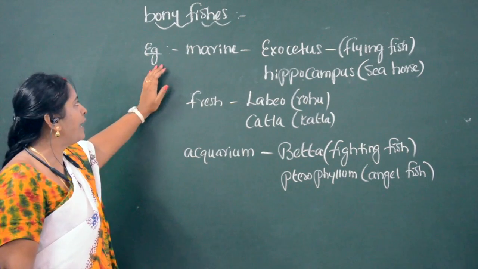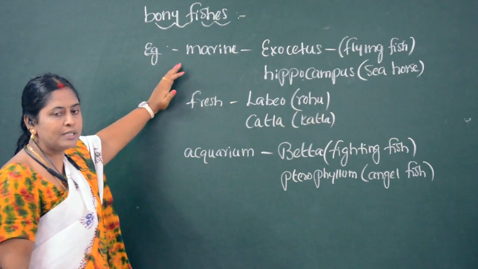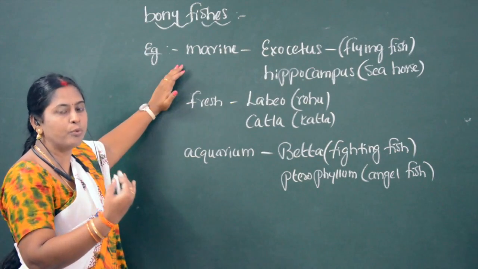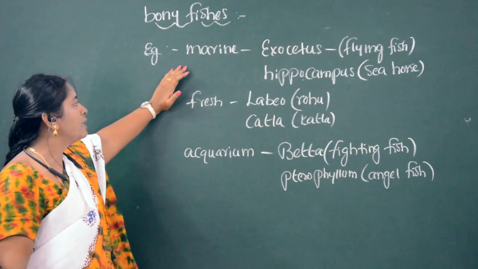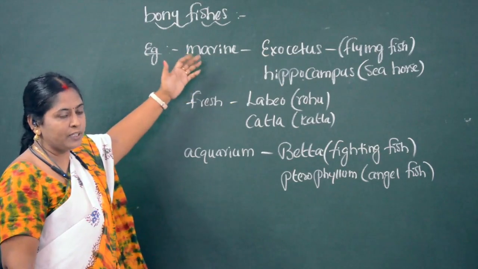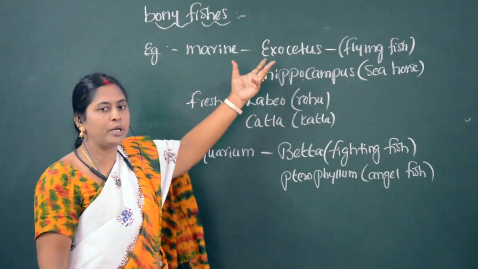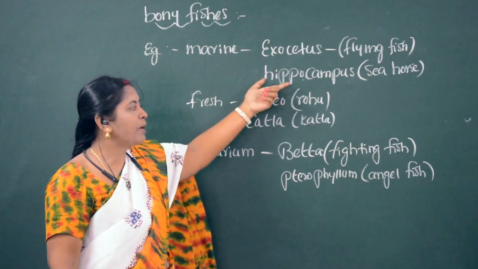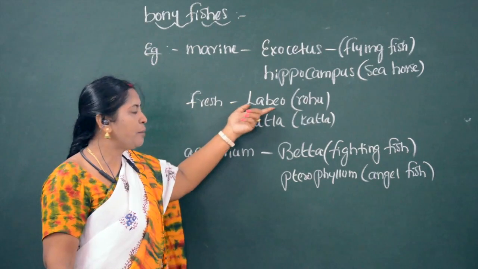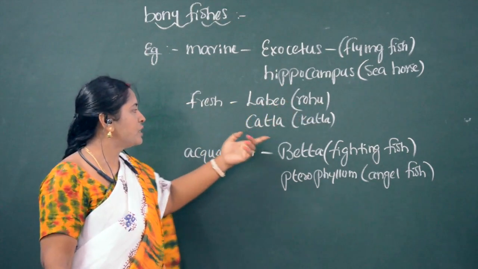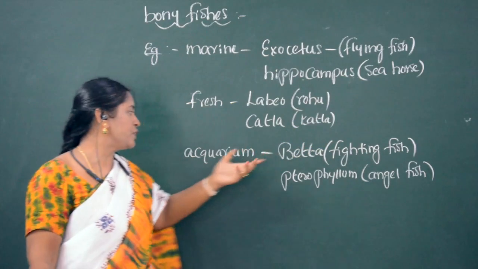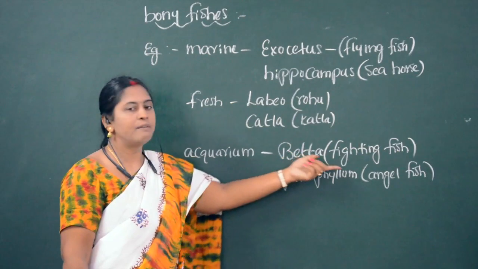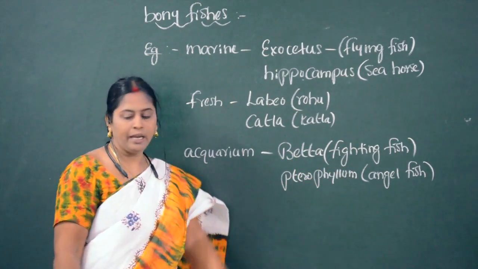Sometimes while matching the following or choosing the correct answers, they will ask which is the odd one or which does not belong to bony fishes. In that way also the bit will come, and they will ask the common name also. So Exocoetus, flying fish. Hippocampus, seahorse. Labeo rohita, rohu fish. Katla fish. The fishes which are kept in an aquarium are Betta, fighting fish, and Pterophyllum, angelfish.